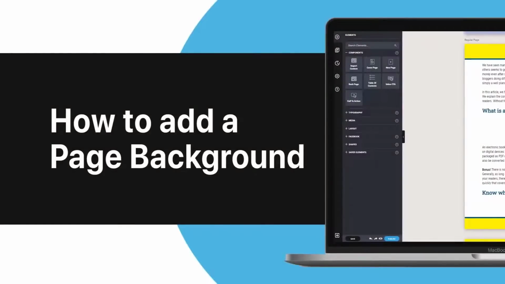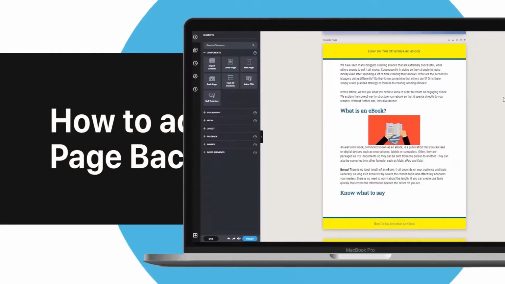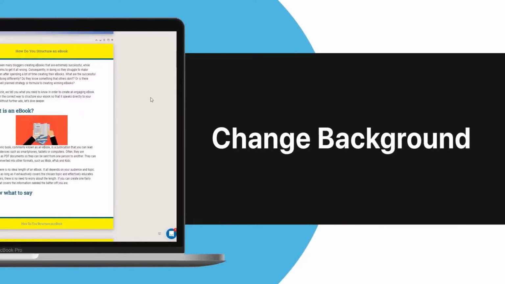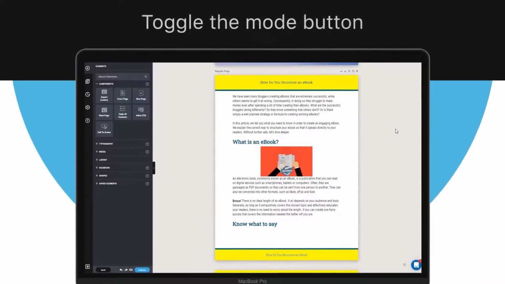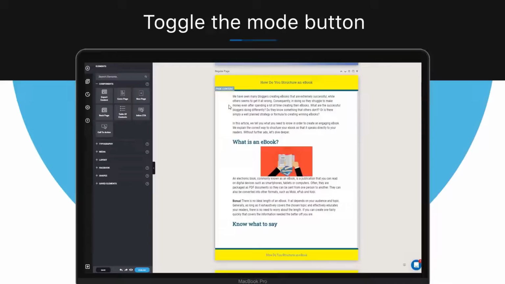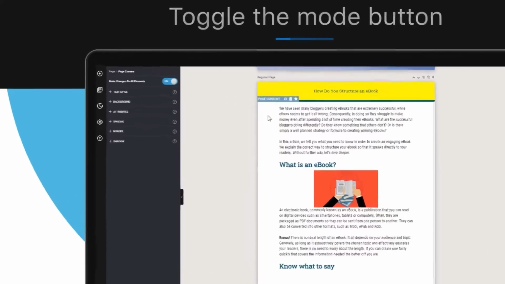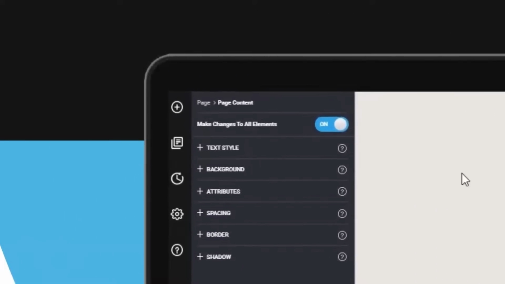How to add a page background. In this video, you'll learn how to change the background of one or more pages in your ebook. So let's start by deciding whether you want to change the background of all pages in your ebook or just one page. And you can do that by toggling the Make Changes to All Elements.